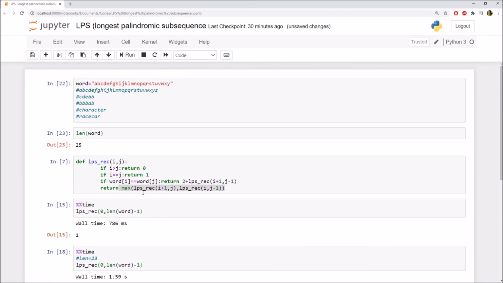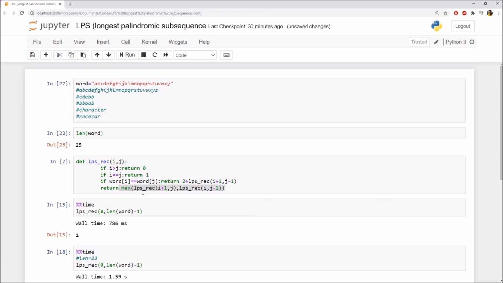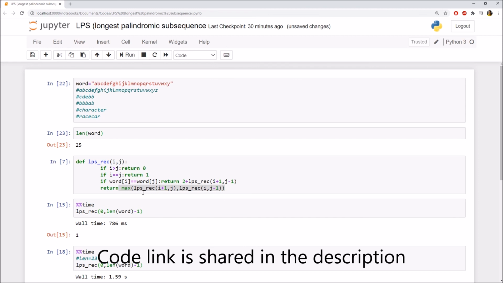So what will we do next? In the next video, we will do an analysis of our recursive program, and we will see if we can apply dynamic programming here or not. And one more thing, we will find out the time complexity of this program mathematically also.